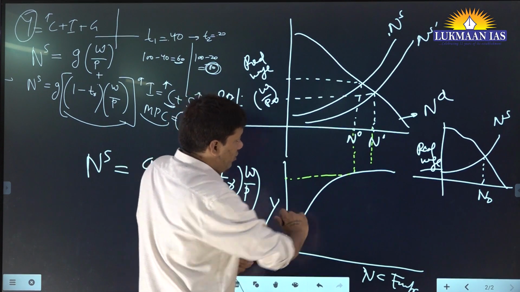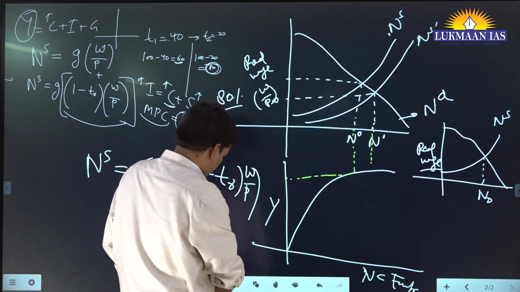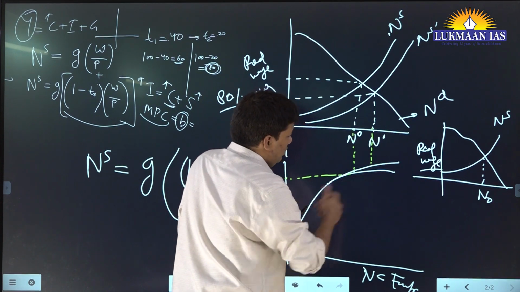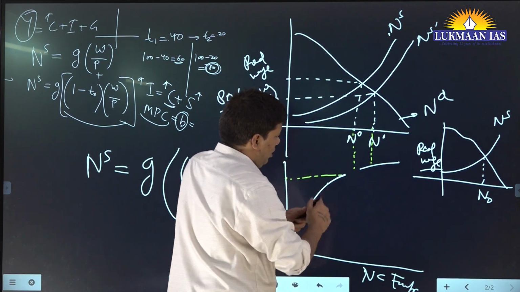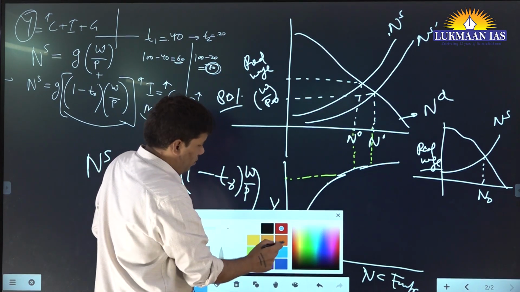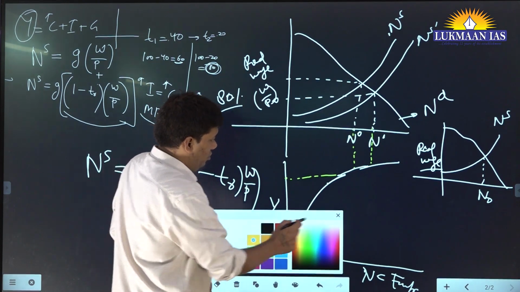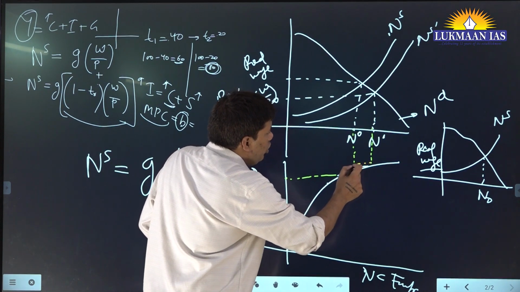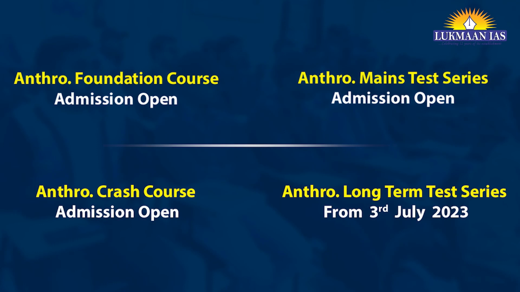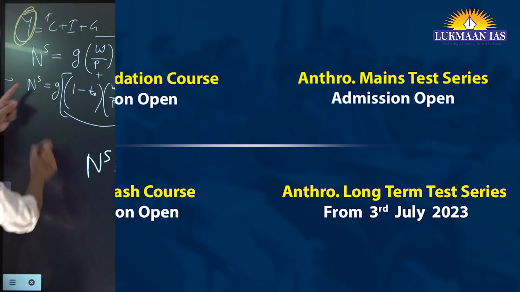Okay, see what I should have done. It should be upward sloping. This graph should be a little upward sloping like this. Let me draw it more carefully. Just a minute. Yes. Can you see now, due to enhanced labor supply, earlier your output was Y0. Now your output is Y1. This is the logic. This is what you must tell. So now in this equation, what is happening whenever your